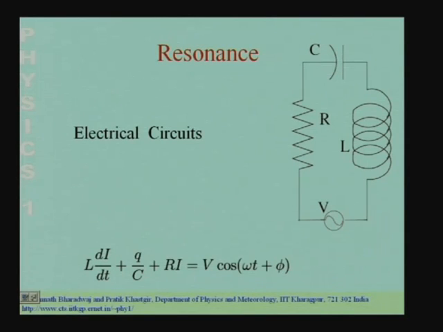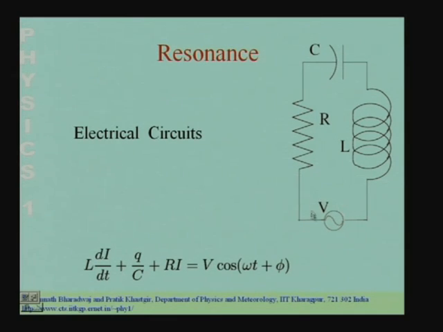So, let us now look at a particular situation which is familiar and where we have resonance. We will first look at electrical circuits. We consider an electrical circuit where we have a resistance, a capacitance and an inductance, all three in series, and you also have a voltage source. The voltage source is a sine wave function generator where you could in principle change the frequency of the voltage. The voltage source is also connected in series to these three elements, and you could change the frequency of the voltage generator. So, applying Kirchhoff's law to this circuit,